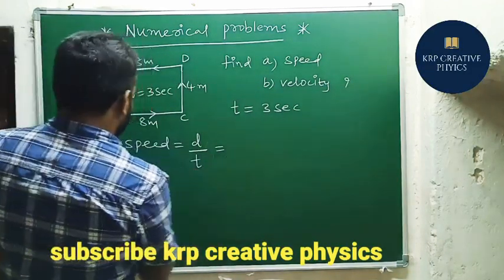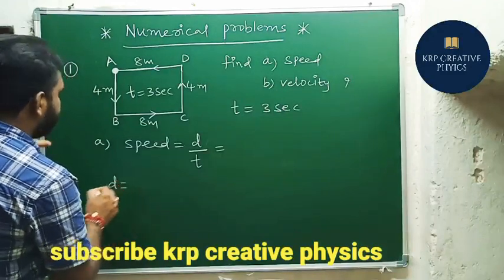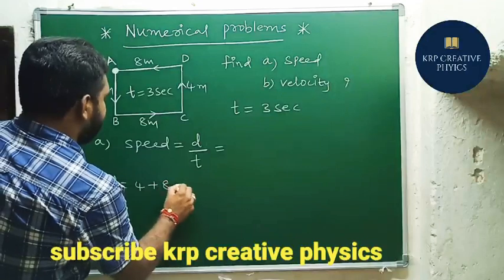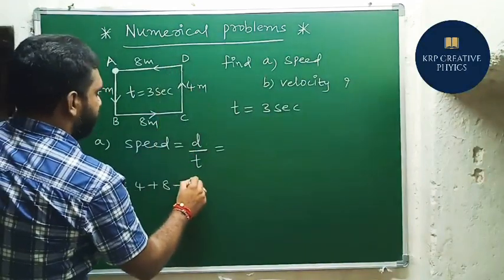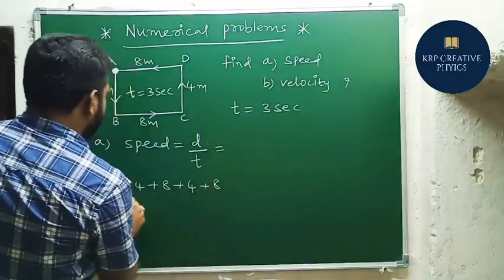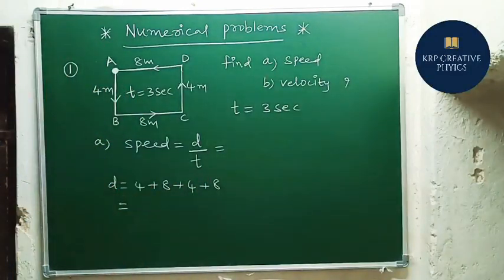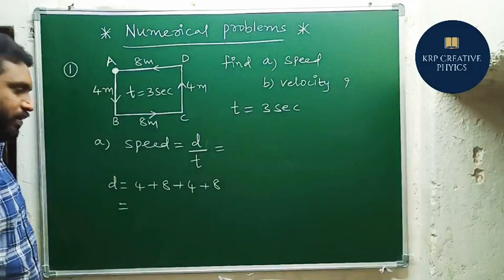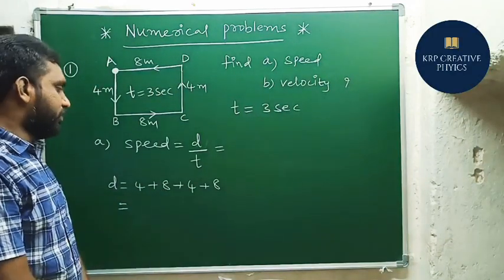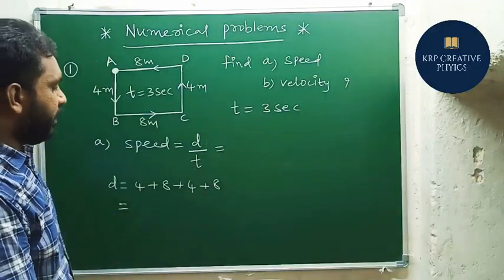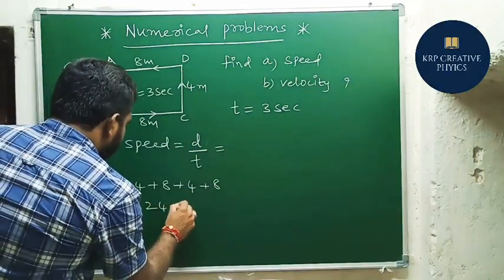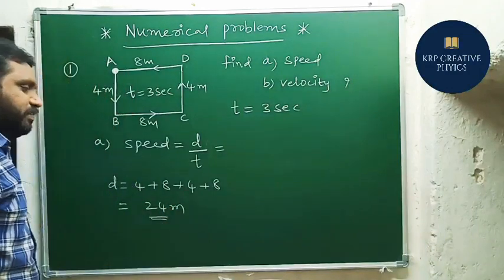4. So I am going to calculate the distance. A to B is 4, and B to C how much? 8. And C to D how much? Again 4. And last, D to A is 8 meters. This is the total path covered by the object, that is nothing but distance. So 4 plus 8 is 12, 12 plus 4 is 16, 16 plus 8 is 24. 24 meters is the distance.